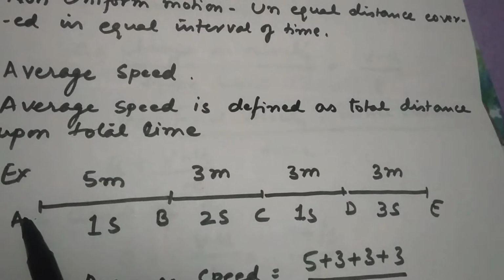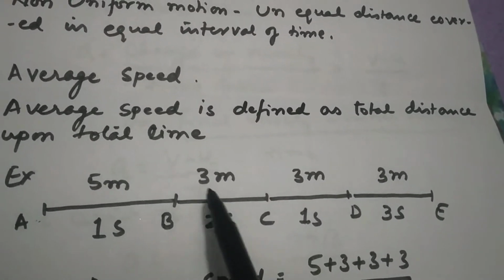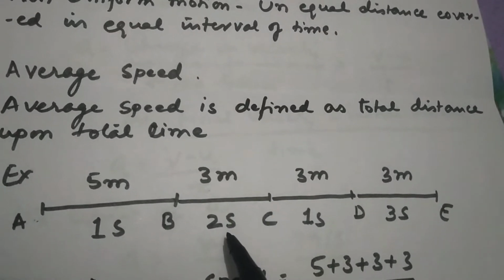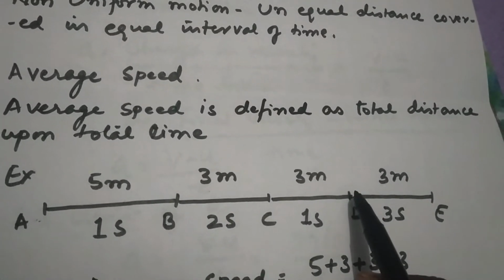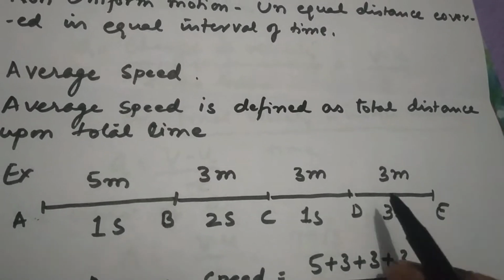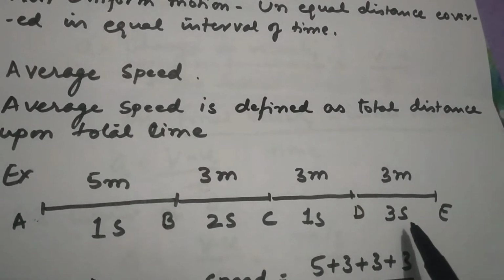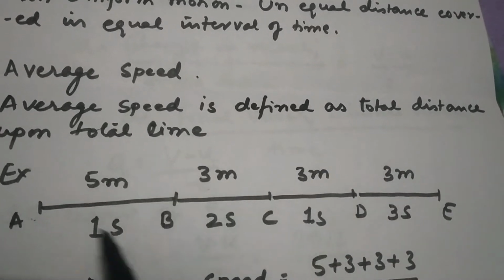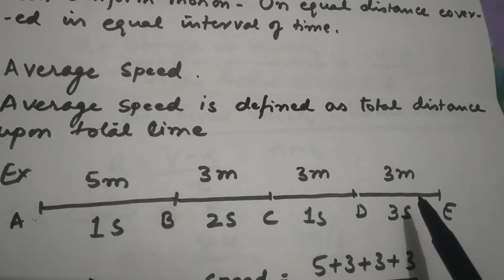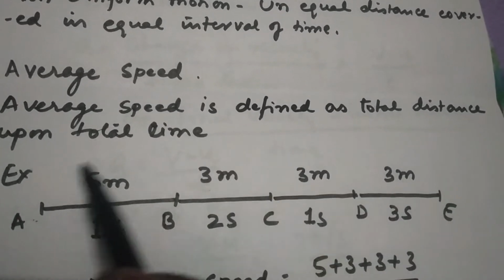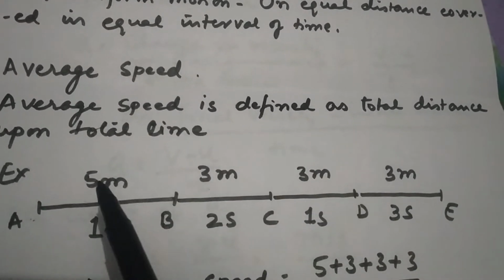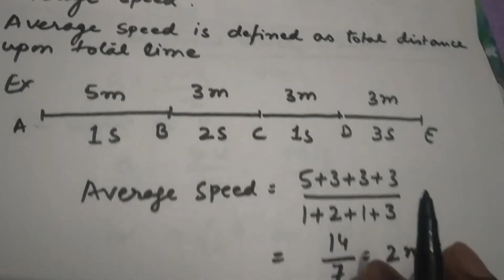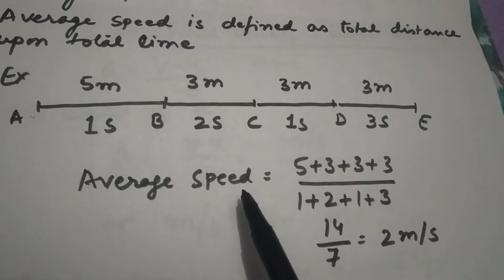Try to follow that. From A to B, a body covers 5 meter in 1 second. Next 3 meter he covers in 2 seconds. Again, next 3 meter in 1 second. And next 3 meter in 3 seconds. So the velocity cannot be the same all the time. Where the velocity cannot be the same, we have to find an average speed, and for that we have to calculate the average speed.